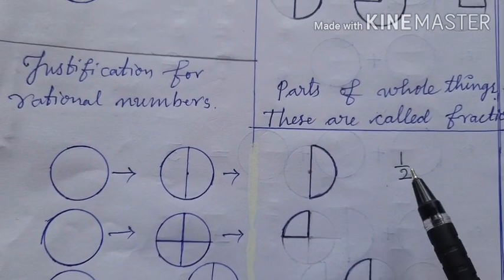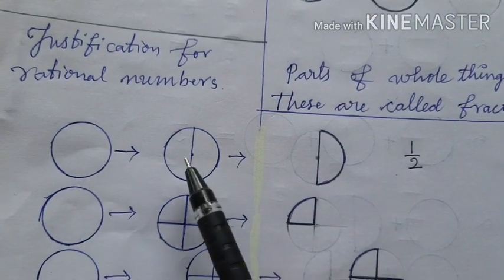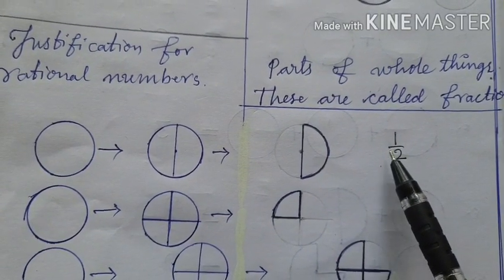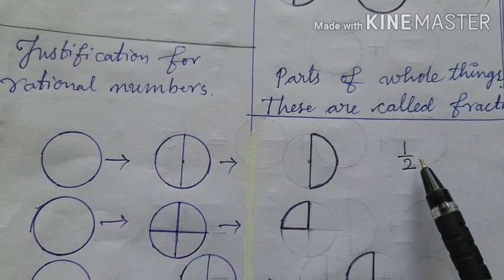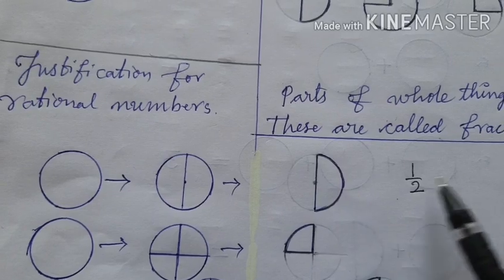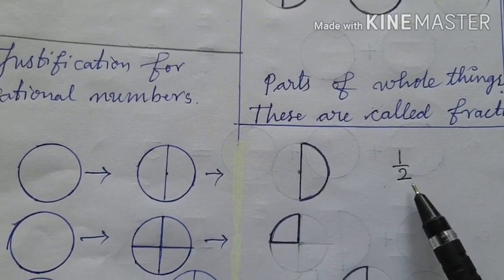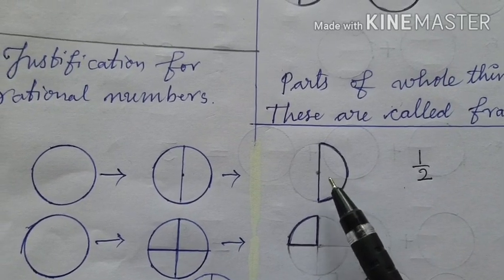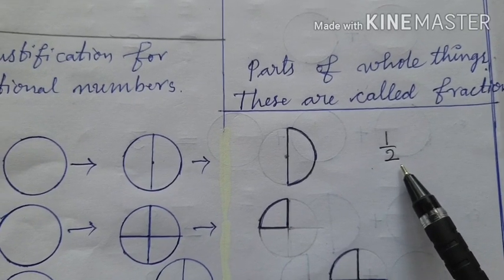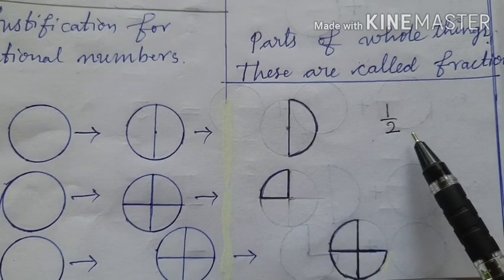Do you know why I have written 1 by 2? Because one whole thing is divided into two equal parts. Those two equal parts are written down. After that we write a bar called the fractional bar. Out of two equal parts, how many parts have I taken? One part. That is written above the fractional bar and it is read as 1 by 2. Therefore, the value of this is not 1. Its value is 1 by 2, where it is in the form of p by q, where p is an integer, q is an integer, and q is not equal to 0.